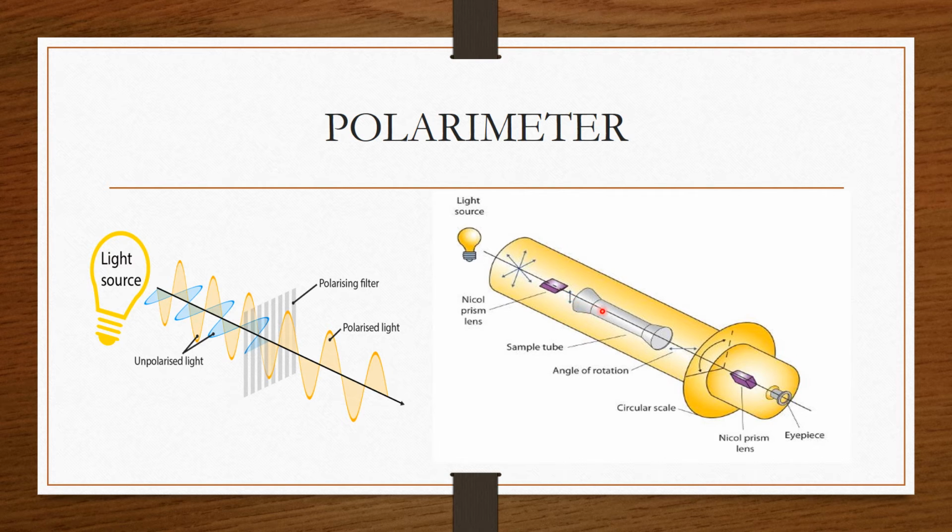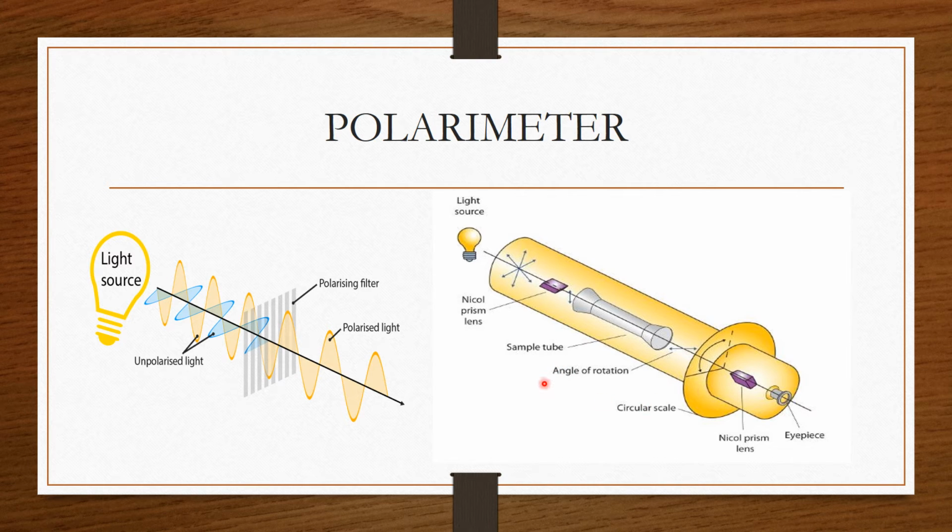And in this tube the sample is present, a solution of an optically active compound. When this monochromatic light is passed through this solution, it will rotate the direction of the light. You can see here the direction of light, and it is rotated towards the right or towards the left. The direction of light is changed, and how much angle it is changed is calculated directly from here.